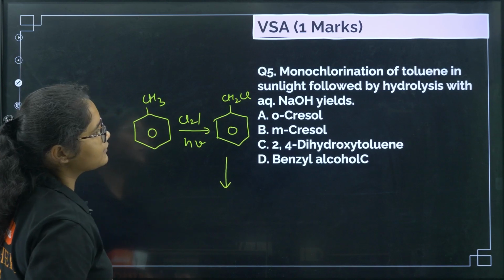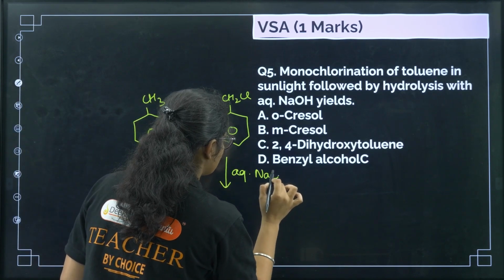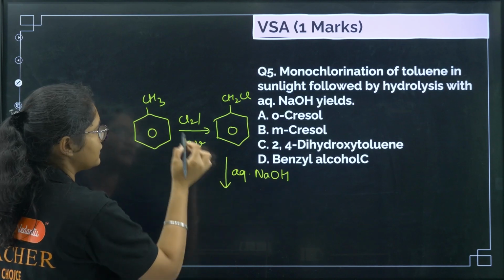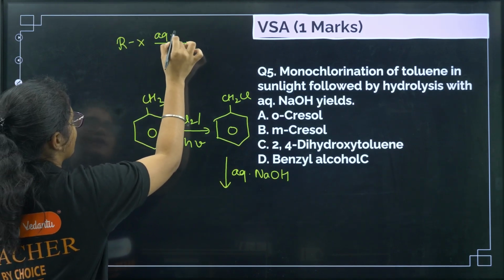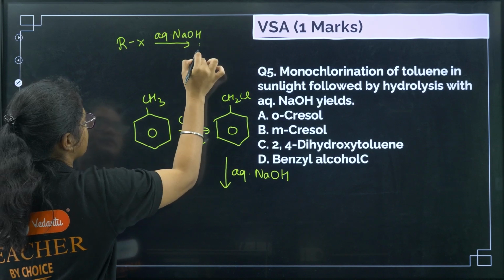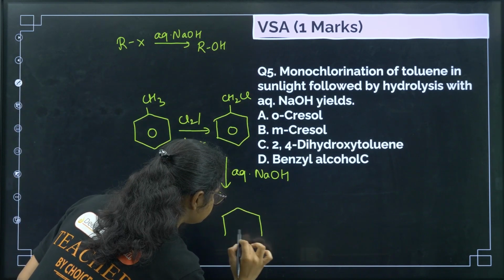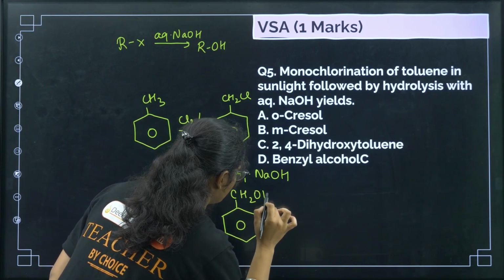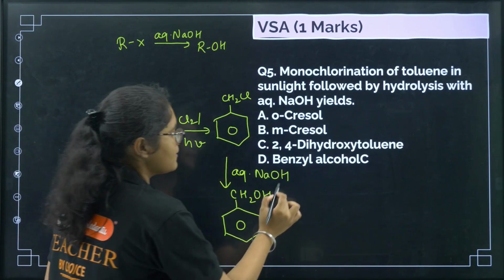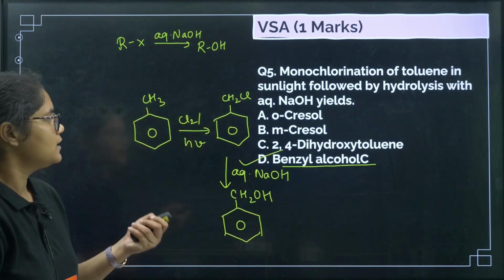Now if you react it with aqueous NaOH, what will happen? RX gets converted to ROH, right? RX in presence of aqueous NaOH gives ROH. So what we will get here? We will get CH2OH, right? So this is called benzyl alcohol. Okay, option number C.